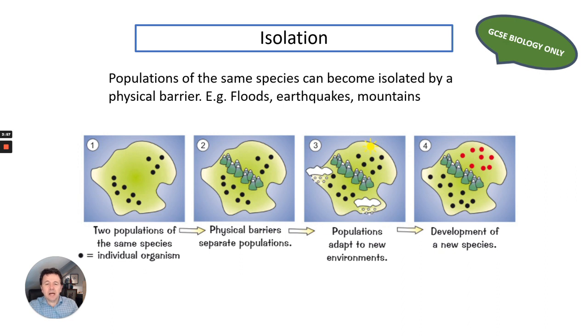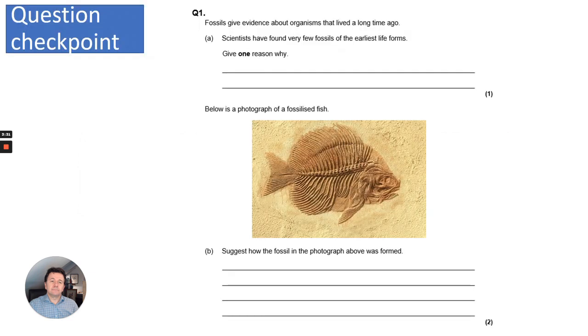As you can see in the diagram, you can get the development of different adaptations to their new environments, and over time, through mutations and natural selection, you get the development of a new species. And you'll know that they're different because even though they may look similar, they cannot produce fertile offspring, therefore they are different species.